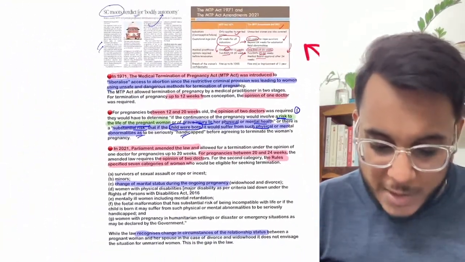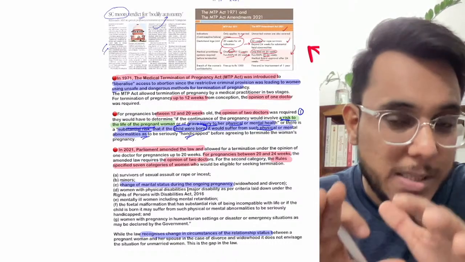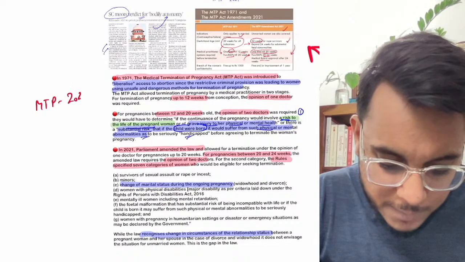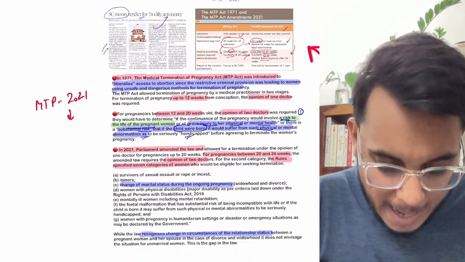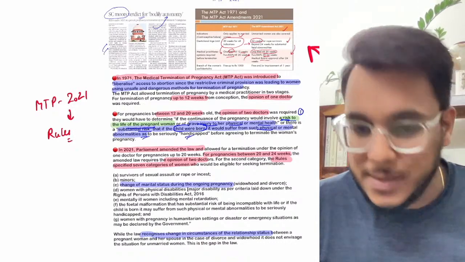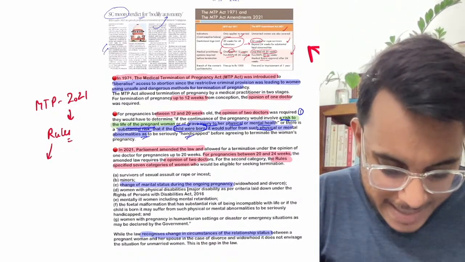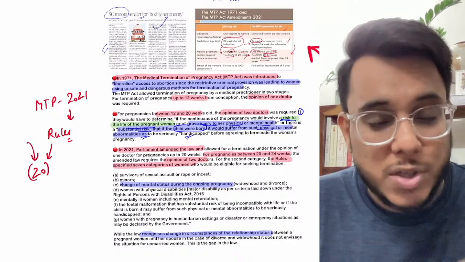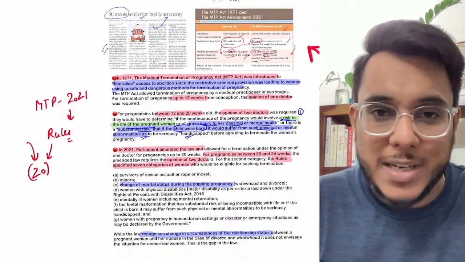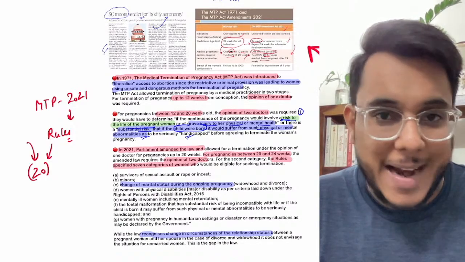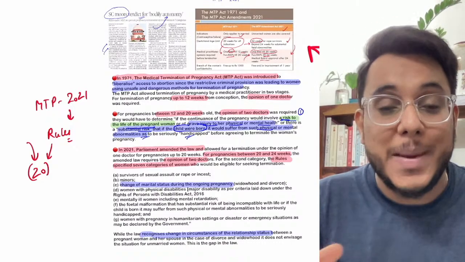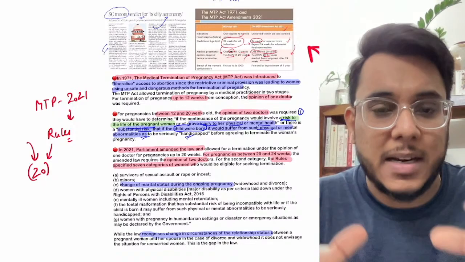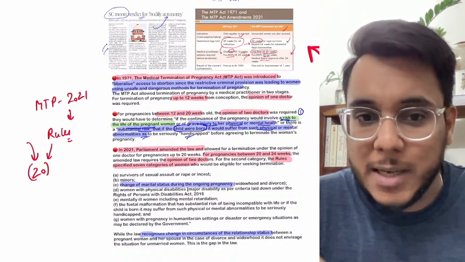Now guys, understand this particular thing. Now an important part comes. Please be very attentive here. So MTP 2021, and in between there are the MTP rules also that came in place. So basically guys, it was provided that if the abortion is to be carried till 20 weeks, then the abortion can be carried if one registered medical practitioner advises, and the ground of abortion could be that there will be mental trauma if the pregnancy is carried, abnormalities, some risk to the life of the mother, and all these grounds were there.